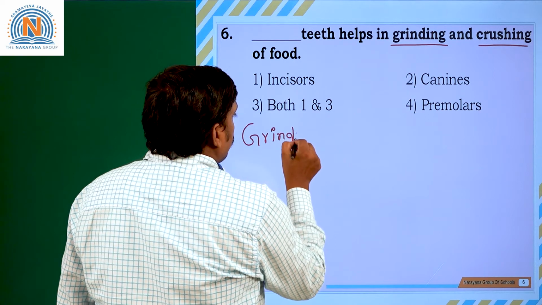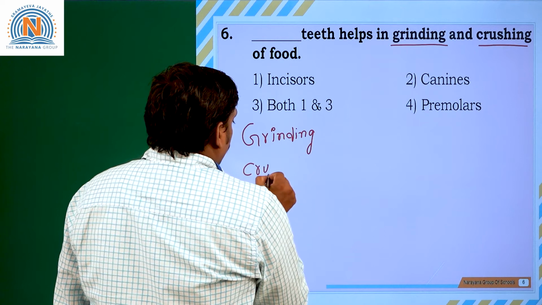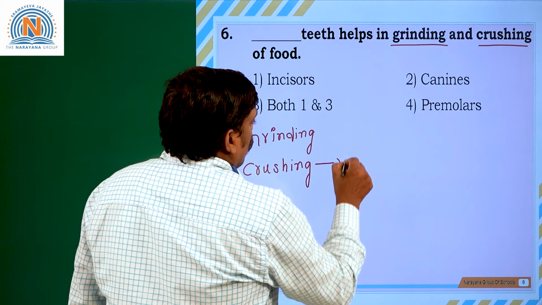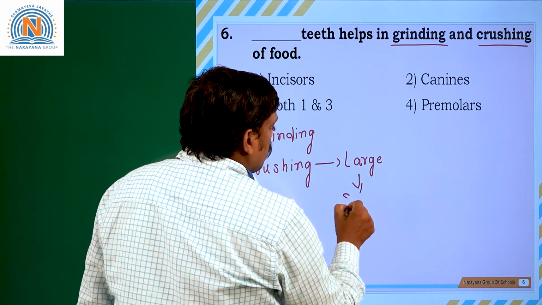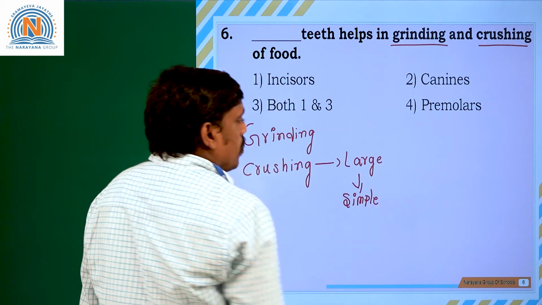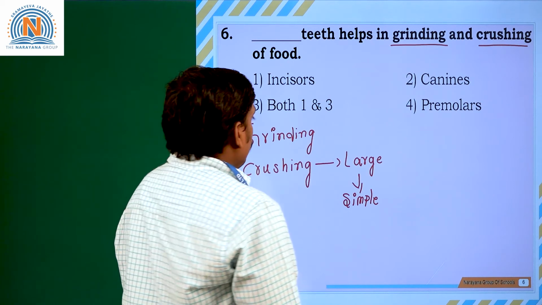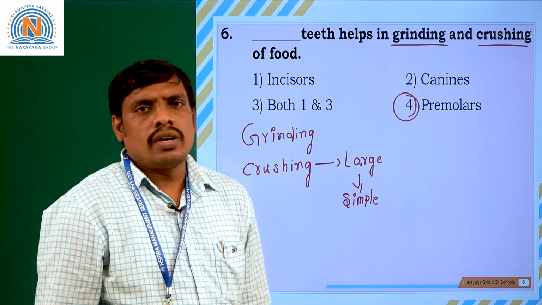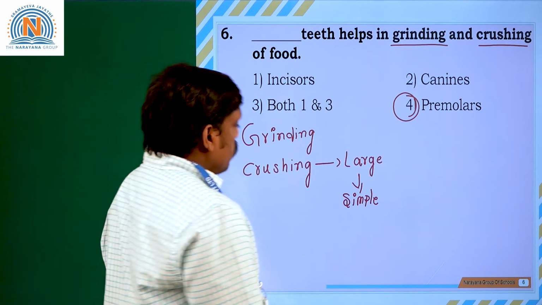What do you mean by grinding? Mixing of food materials. What do you mean by crushing? Large complex food materials are converted into simple, undigested food materials, which are called crushed food materials. So these two functions are performed by a certain set of teeth called premolars, which play a key role in this function.